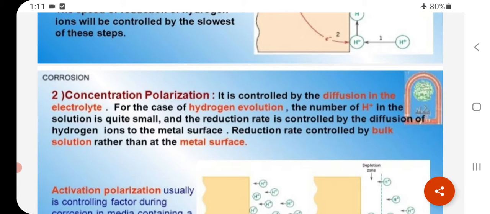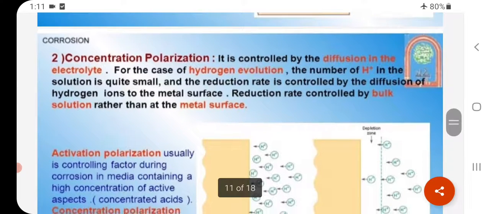Concentration polarization is controlled by the diffusion in the electrolyte. For the case of hydrogen evolution, the number of H+ in the solution is quite small, and the rate is controlled by the diffusion of hydrogen ions to the metal surface. Reduction rate is controlled by the bulk solution rather than at the metal surface.